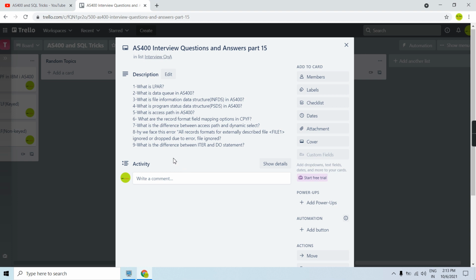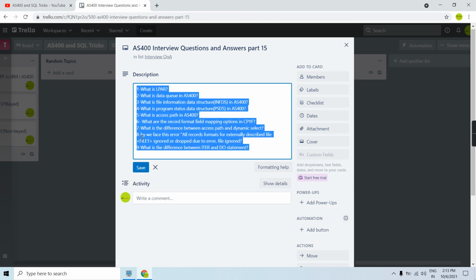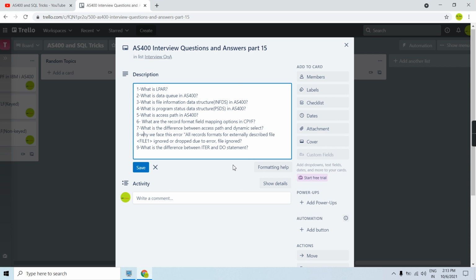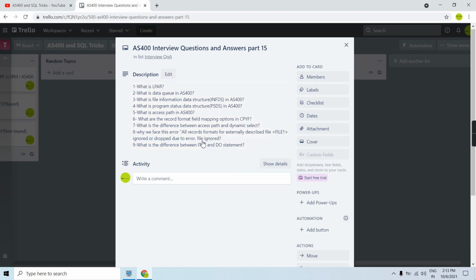Now why do we face this error? The question is, why do we face this error: all record formats for externally described file1 ignored or dropped due to error, file ignored.